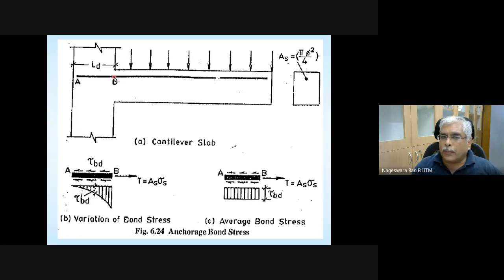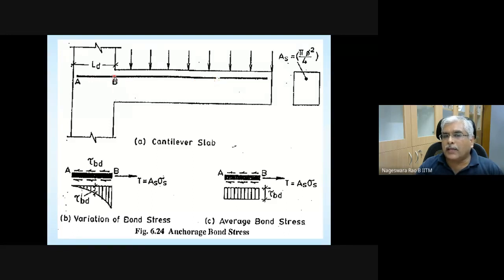If you don't provide some kind of anchorage beyond this point, this bar is developing tension, and if you are not holding the rebar back beyond this point, it's going to be pulled out.